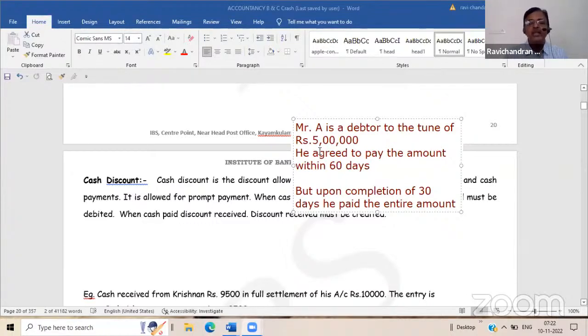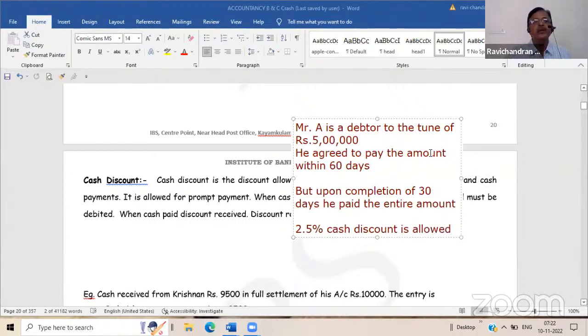So upon completion of 30 days, he has prepaid the amount. Now, just imagine a 2.5% cash discount is allowed. Then how will the entry appear in the books? Now tell me, what is 2.5% discount of 5 lakhs? How much?